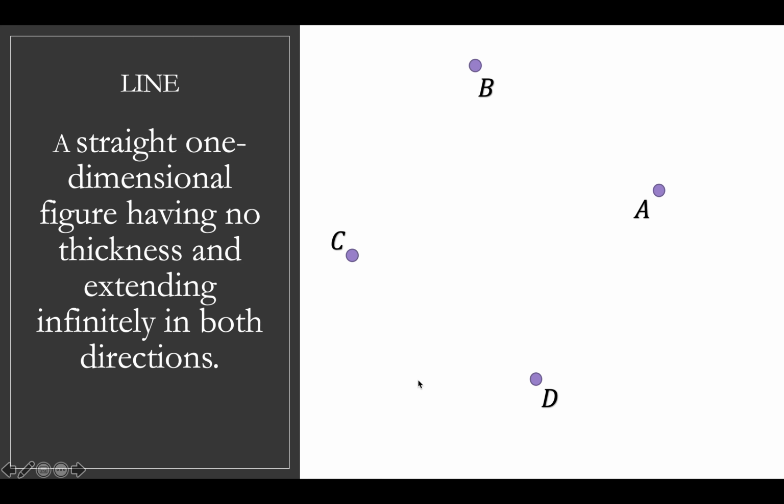This is point A, this is point B. Again, now, because they have names, I can say, well, I want to draw a line between point C and point A. All right, and a line is just a straight, one-dimensional figure that has no thickness and extends infinitely in both directions. So if I want to draw a line between C and A, I just draw it like that. So now here's my line. You guys can see it goes on forever in both directions, and it's signified by that arrow and that arrow right there. So it not only goes through A and C, it goes on forever in both directions.